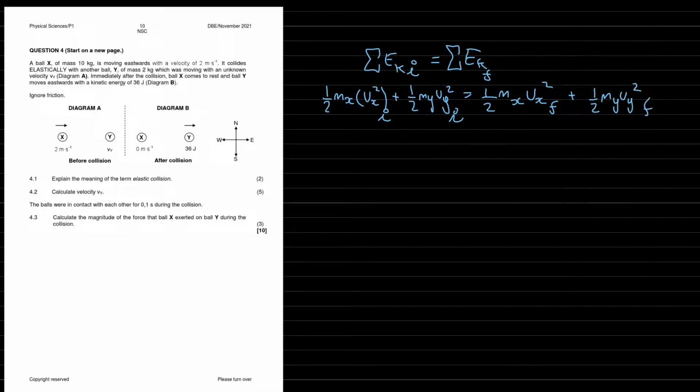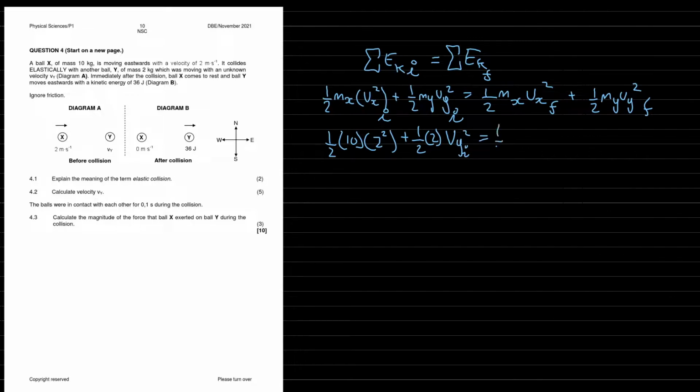So let's take a look at what we know. Ball X of mass 10 kilograms, let's substitute that in. It's a half times 10 times Vx squared. Do they tell us? They do. It's moving eastwards at a velocity of 2 meters per second. I can put in that 2 there. Plus our ball Y, which was moving with an unknown velocity. So it is moving, but we don't know what that velocity is, so we can't say it's 0. But we do know its mass, it's 2 kilograms, and it's got some velocity, Vy initial, squared.